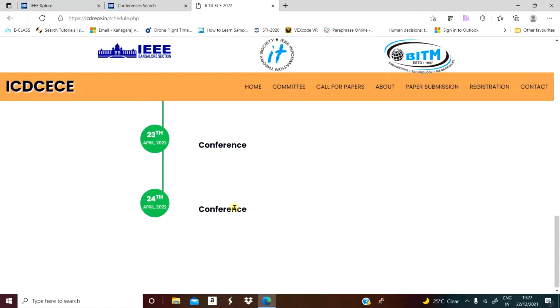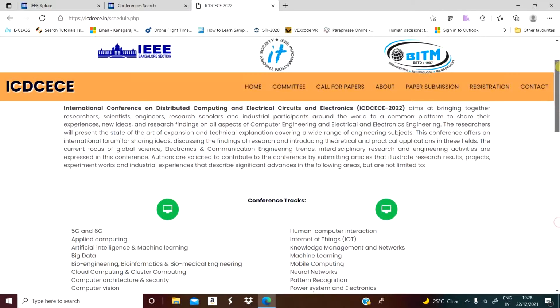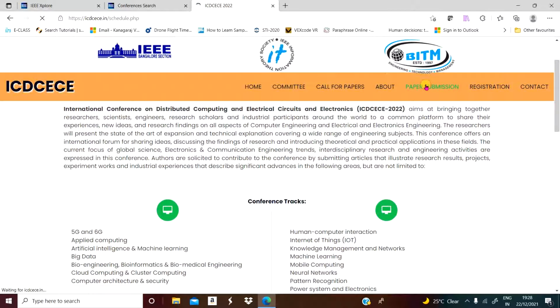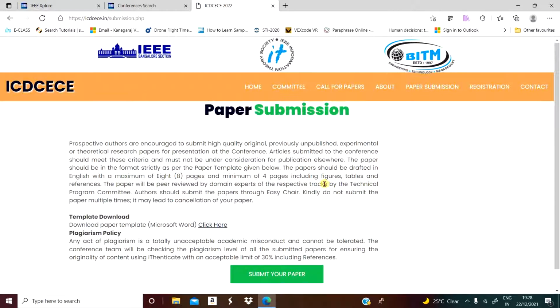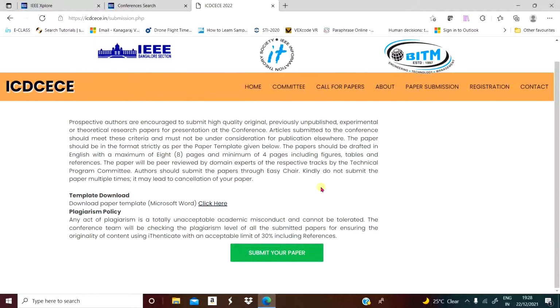Once the conference is over, they will ask you for the final draft, or camera ready submission. Once you submit it, it will go for abstracting in IEEE Xplore within 45 days. In the next 45 days it is indexed in Scopus with an ISBN number, International Standard Book Number. That is the thing. Paper submission, that is up to the event organizer. They may prefer EasyChair or EDAS or mail, any channel, or the website itself may have provisions. And contact and all basic information for authors is given on the website.